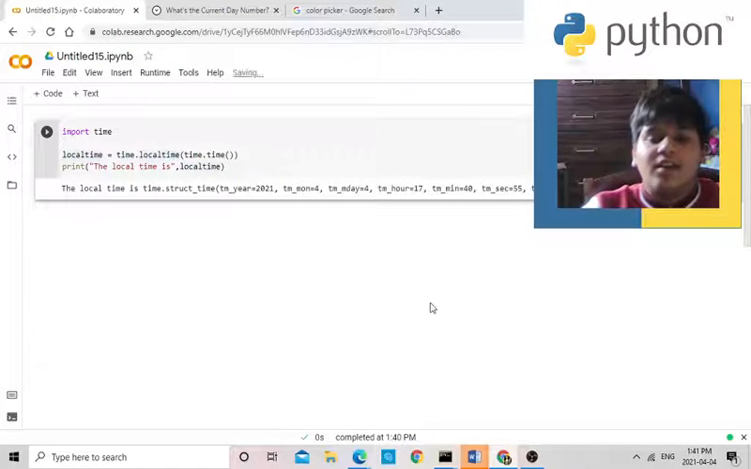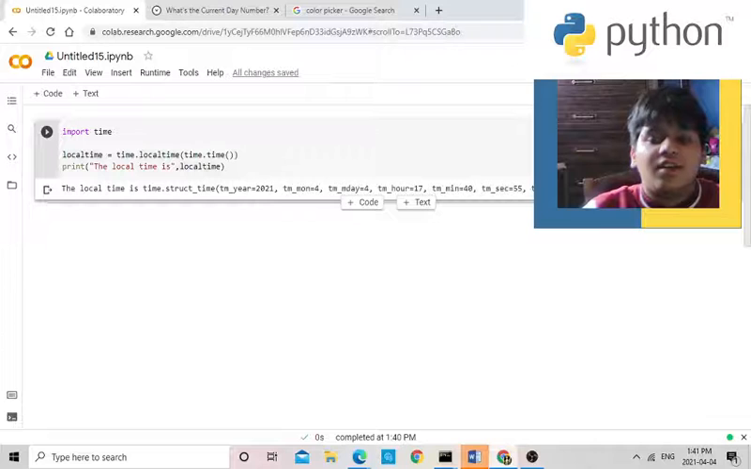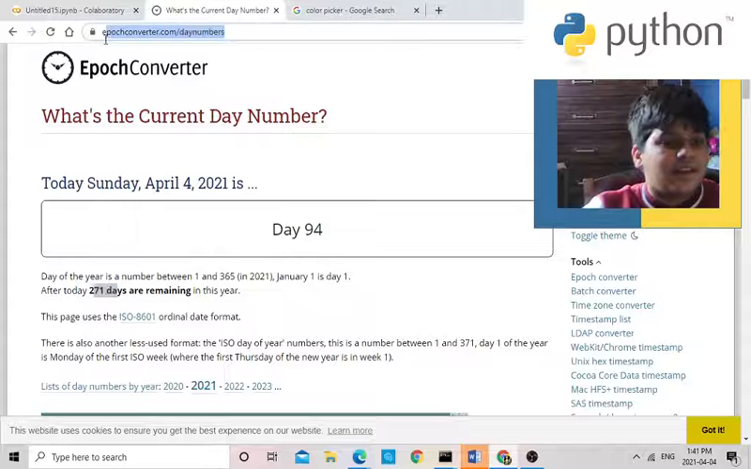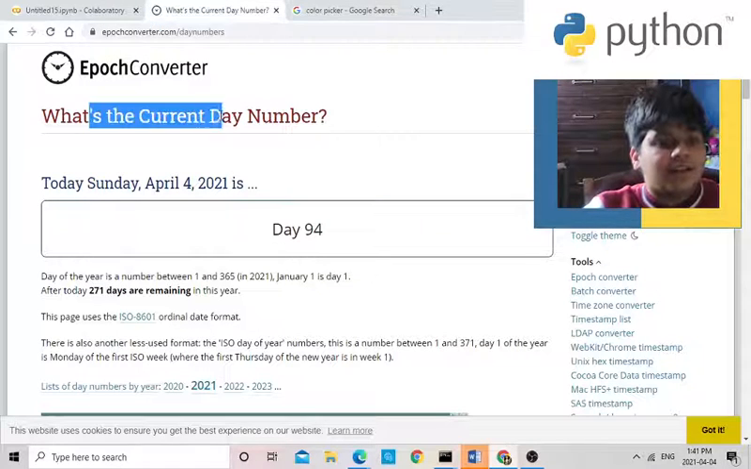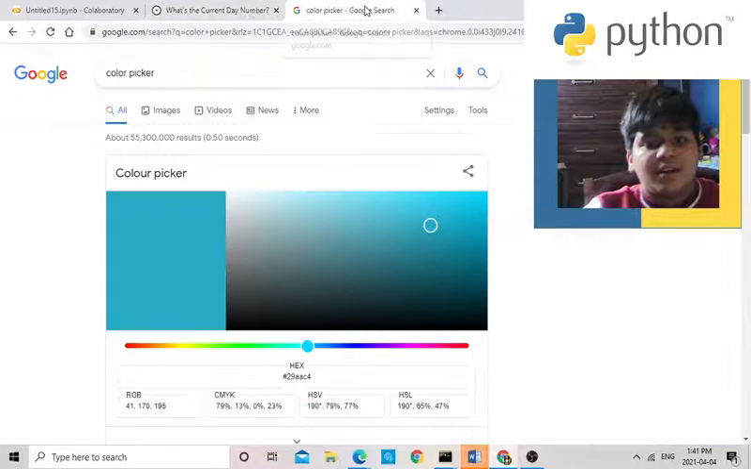What does year day mean? It's printing 94, which means out of all the 365 days in a year, this is the 94th day. And over here, I used this website to confirm. What's the current day number? There are 271 days remaining. And I'm going to be showing you what color picker is.